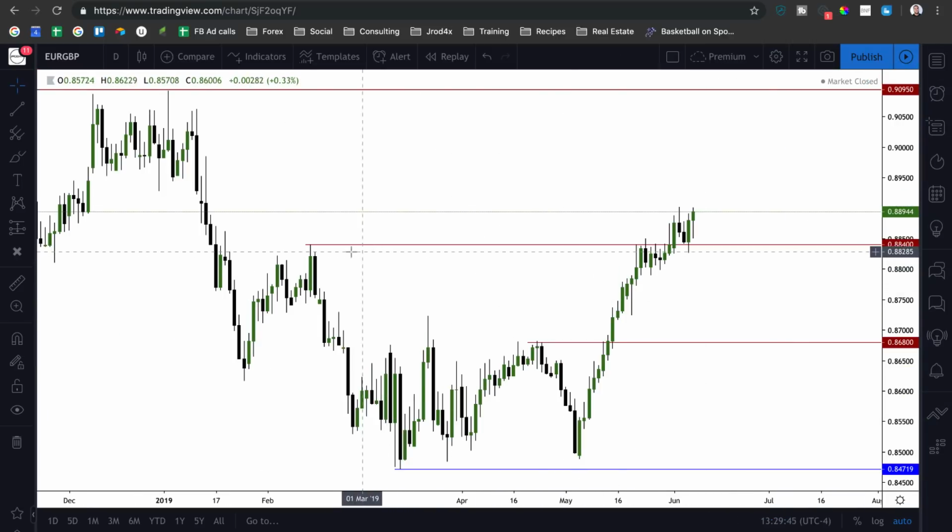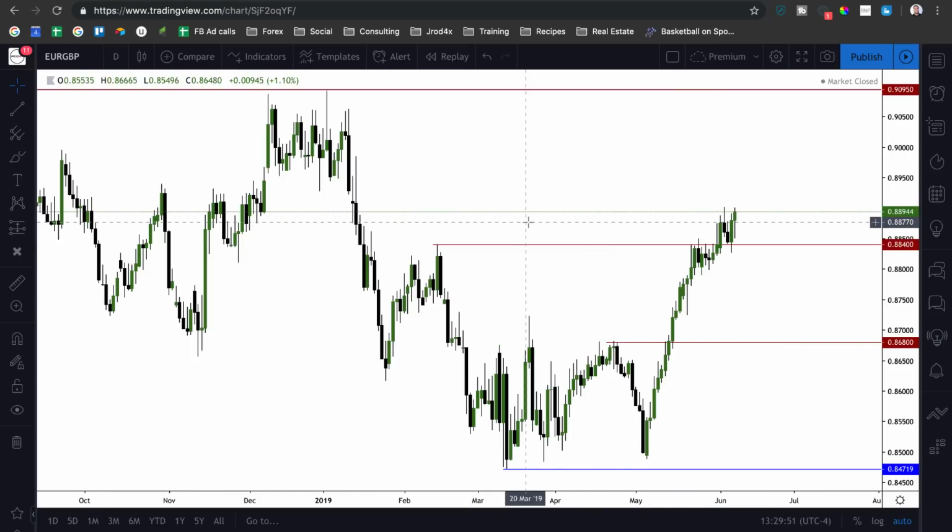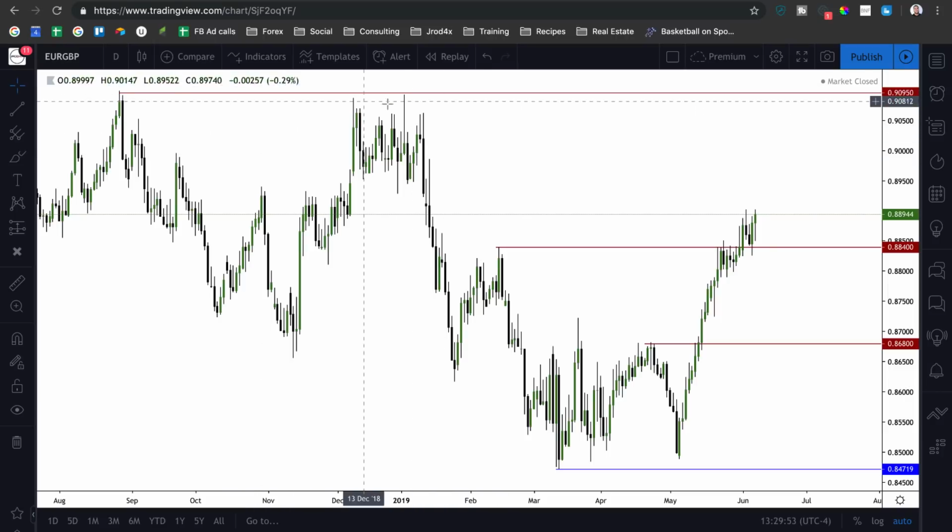If we look at Euro GBP, notice how we've broken above this high, closed above it, came back down, retested it, and then we started to expand higher as well. So now we're going to be looking for a continuation to the upside above 1.9095. So really 91 big figure.